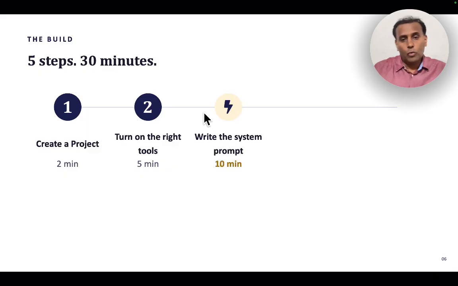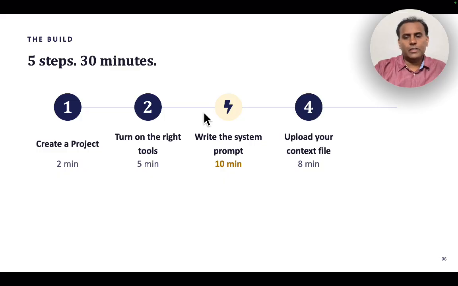Now the third one is the most important, which is what I call the system prompt. Write the system prompt. Now what is the system prompt? The system prompt is the one that tells the agent exactly what it should perform, with detailed instructions. Just like when someone joins you and you give him complete instructions: this job requires you to do all these things. What are the do's, what are the don'ts? So that's the main work for you.